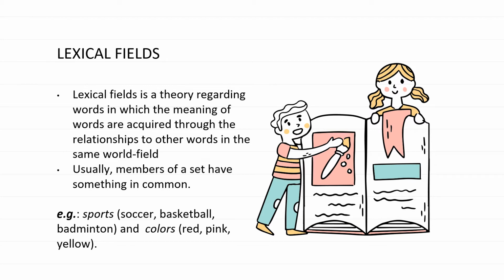Lexical fields is a theory regarding words in which the meaning of words is acquired through the relationship to other words in the same word field. Usually, members of a set have something in common. For example, in the sports set, there are soccer, basketball, and badminton. And in the color set, there are red, pink, and yellow. So in a set, usually they have the same characteristics. In the sports set, the activities are competitive physical activities, and they are made to maintain or improve physical ability.